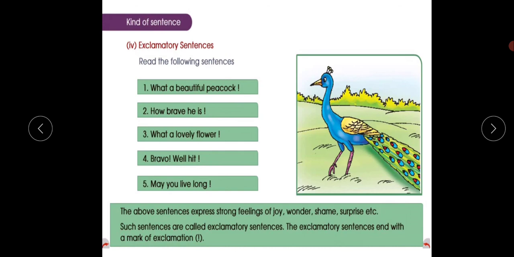It starts with a capital letter and ends with a full stop. The second one is the interrogative sentence, which is nothing but asking questions. It ends with a question mark.